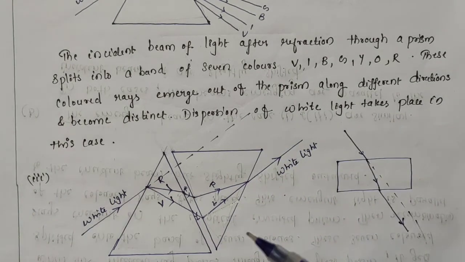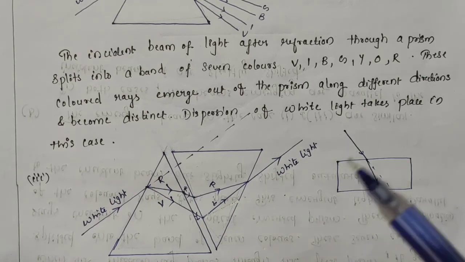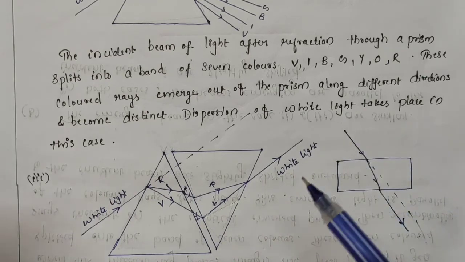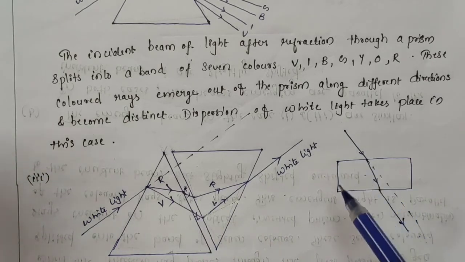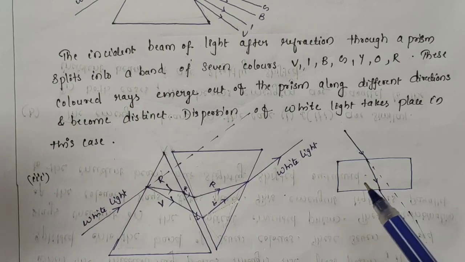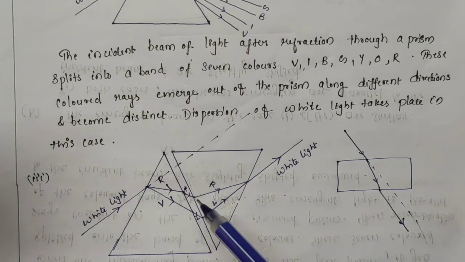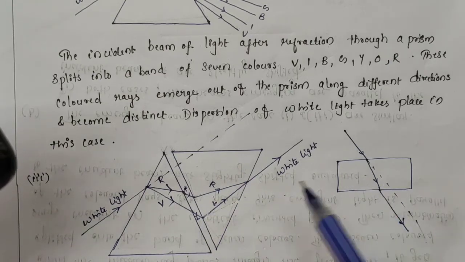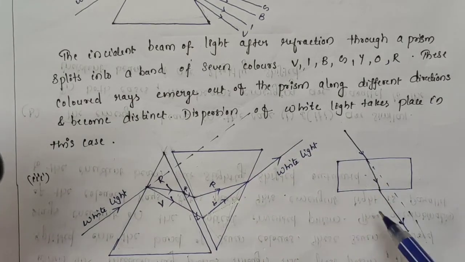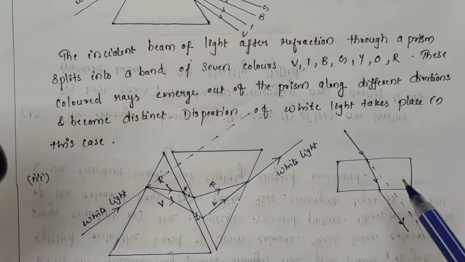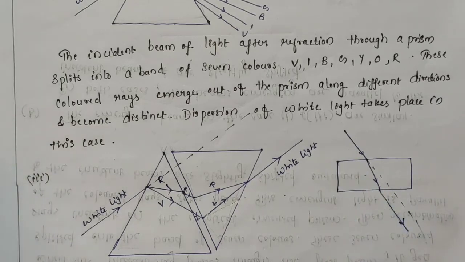Now the sub question: there is a similarity between two of the emergent beams. Identify the two. So you see the emergent beam in the first case, that is the case of the rectangular glass slab, and the emergent beam in this case, they are similar. In both the cases, the beams emerging are actually parallel to the incident beam and are slightly shifted.